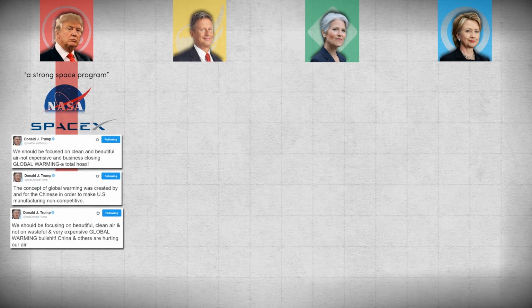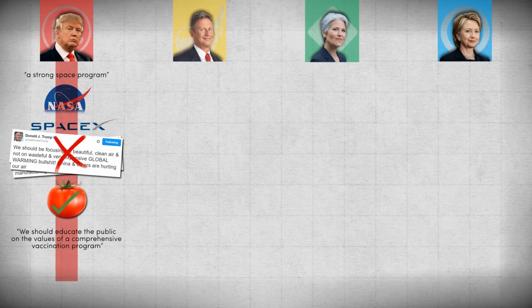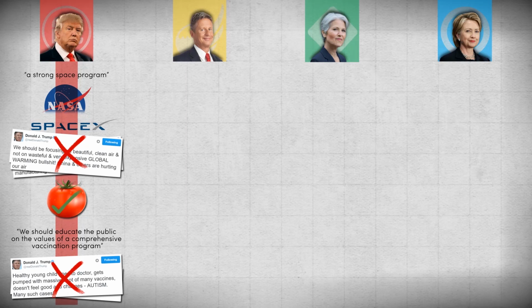He said that he believes in weather and clean air, but that global warming is, quote, bullshit. Trump doesn't think producers should be required to label genetically modified foods, and he's been inconsistent on his stance on vaccination. On the one hand, his campaign has issued statements praising vaccination programs, but he has stated on multiple occasions that he believes there's a link between vaccines and autism.